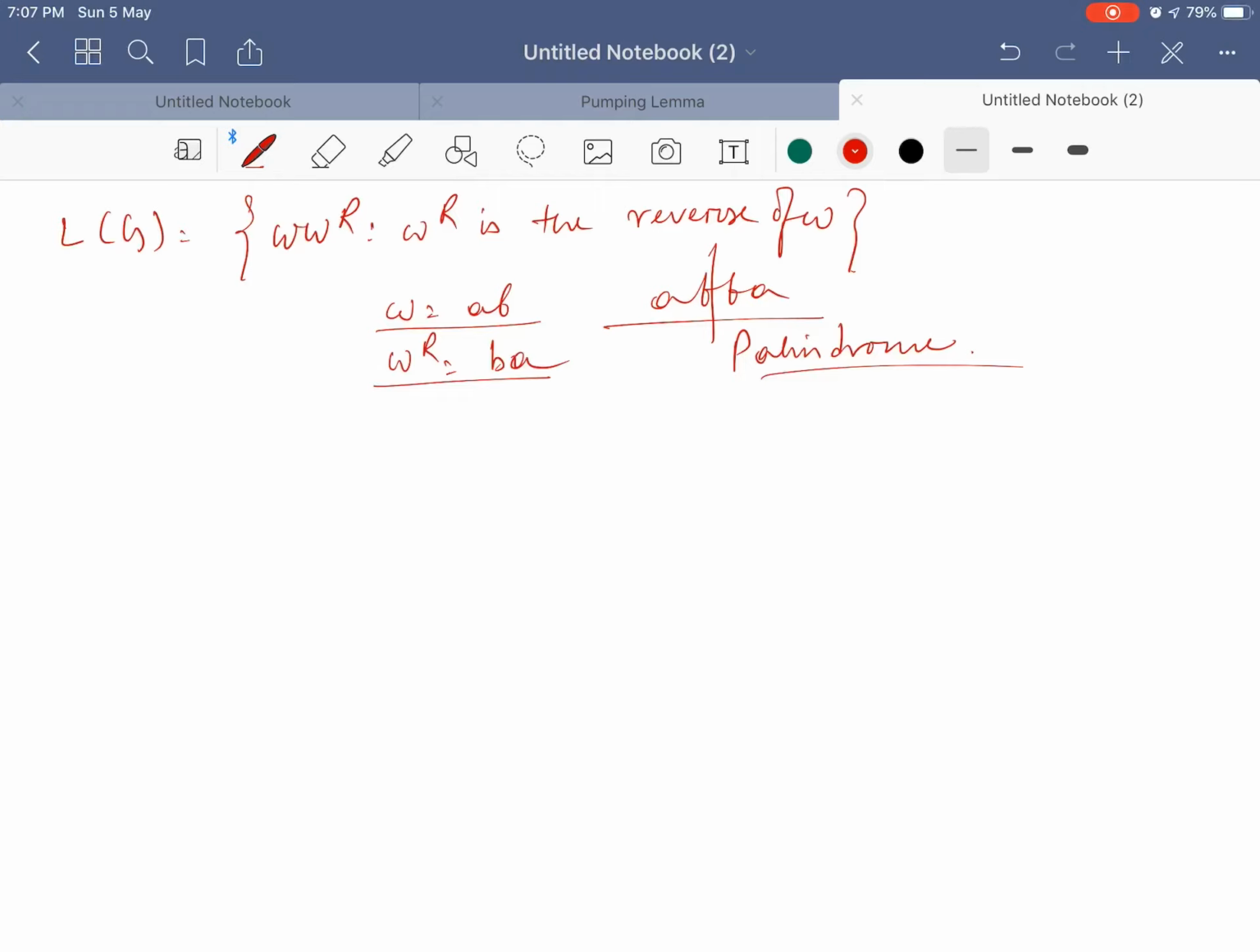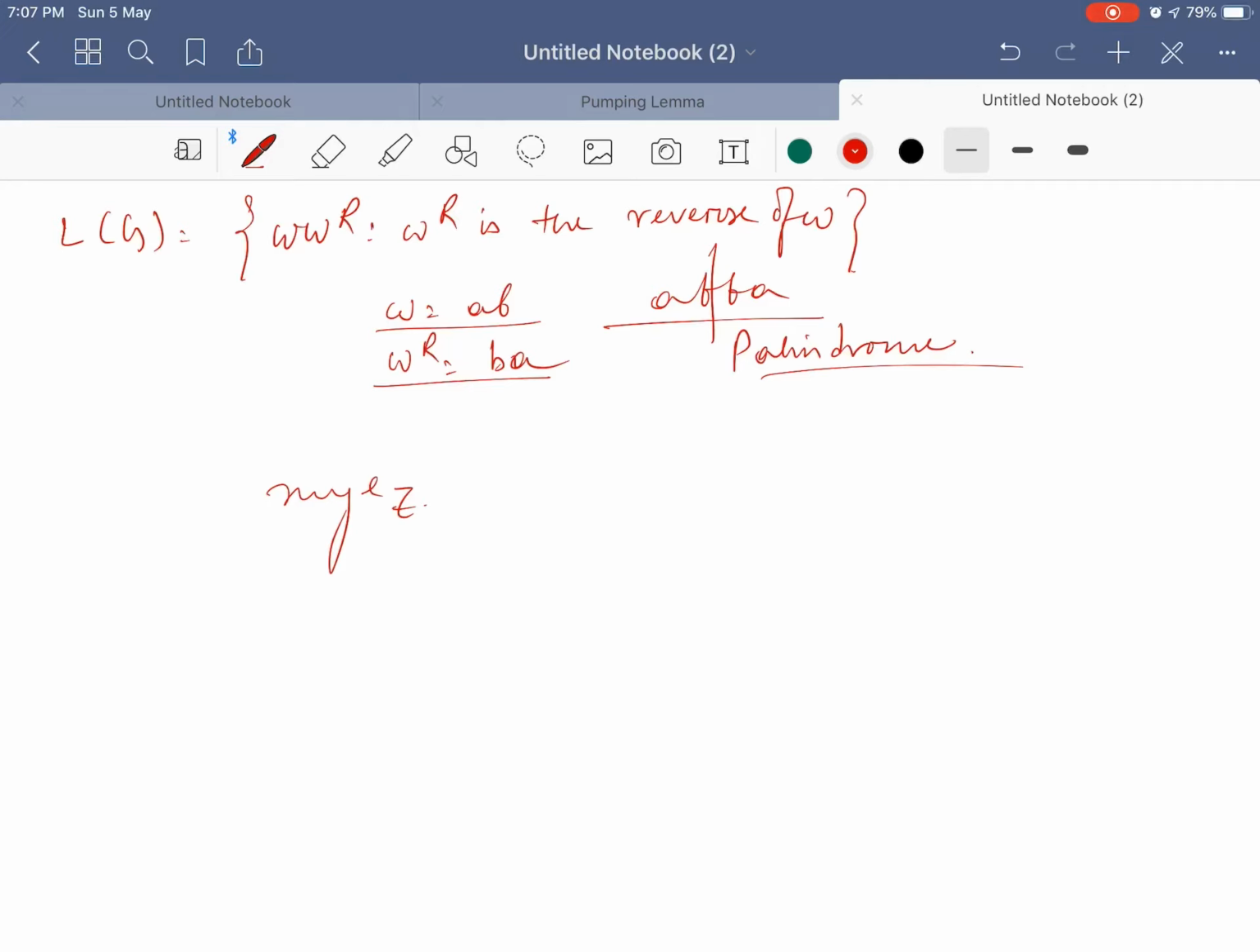Obviously, because however many alphabets come in case of omega, the same number of alphabets should come in opposite order in case of omega r. So, we need to keep one memory, which is not possible in case of a finite automata. So, it is not regular. Now, how to prove it using the pumping lemma? The same way that we have used in the earlier problem, we will use the same technique to accommodate this language to xy to the power i z. If it is possible, then I will say that it is regular, otherwise it is not regular.